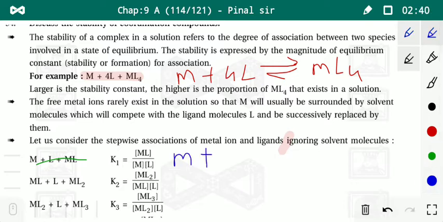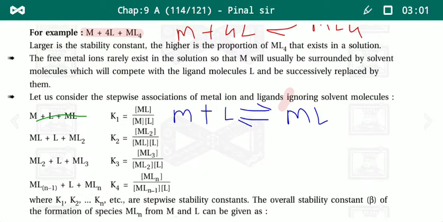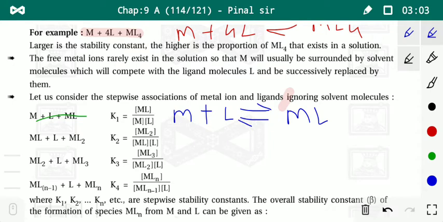Metal reacts with 1 mole of ligand and produces, at equilibrium condition, ML type of complex. And second, ML reacts with another 1 mole of ligand, it produces ML2 type of complex compound.